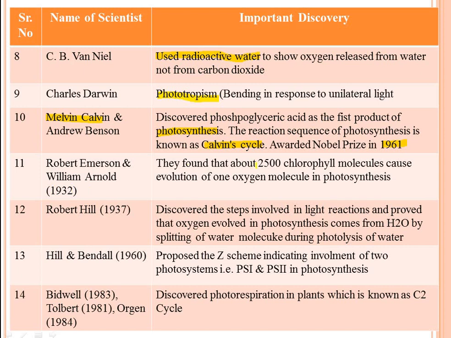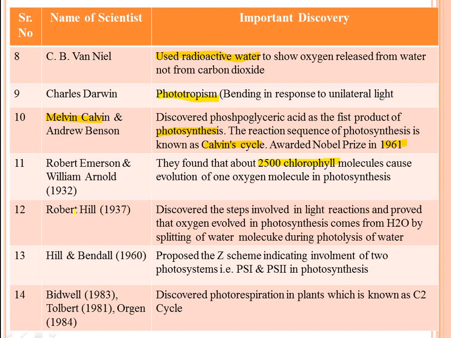They found that about 2500 chlorophyll molecules cause evolution of one oxygen molecule in photosynthesis. Actually, more than 2500 molecules, pigments, are present in leaves.